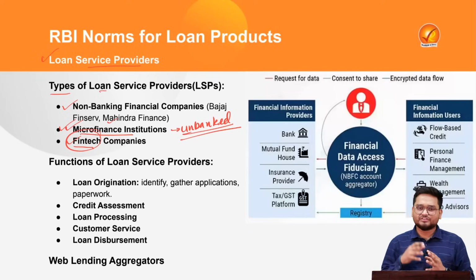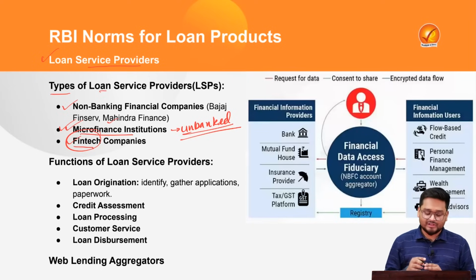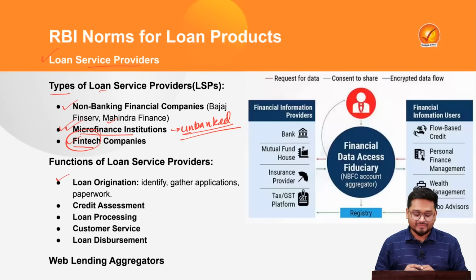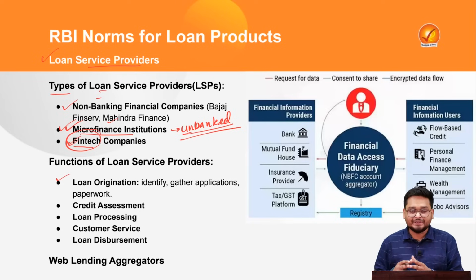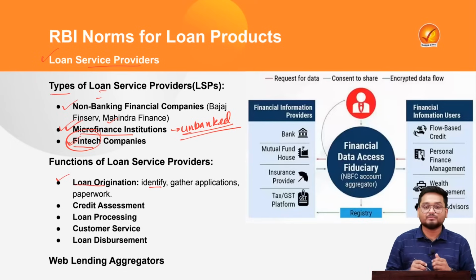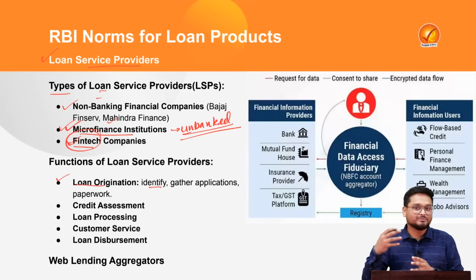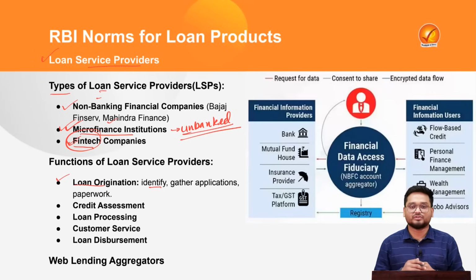Now we have to look at the various functions which are offered by the LSPs or the loan service providers. The very first is loan origination. When we talk about loan origination, these NBFCs, microfinance institutions, or websites and applications, which are generally run by startups, look at the various loan provisions by firstly identifying the borrowers. So they will be identifying the borrowers who require loans, right? They will be gathering applications for them, and they will also be looking at the various paperwork for the loans.